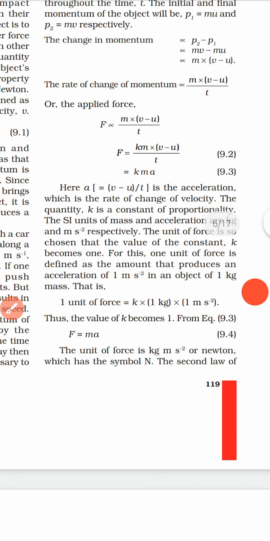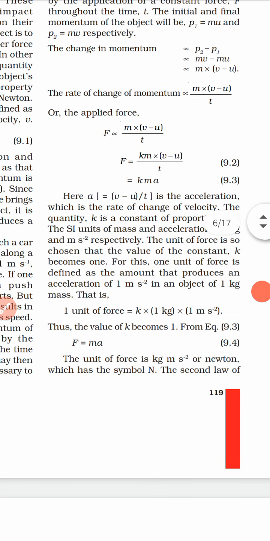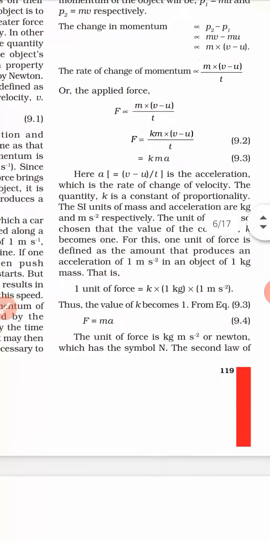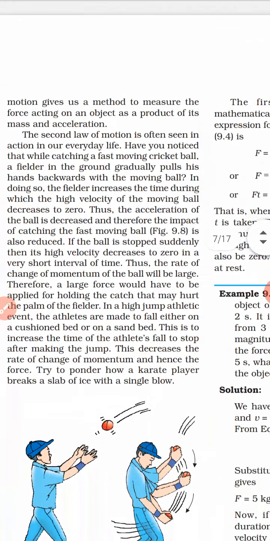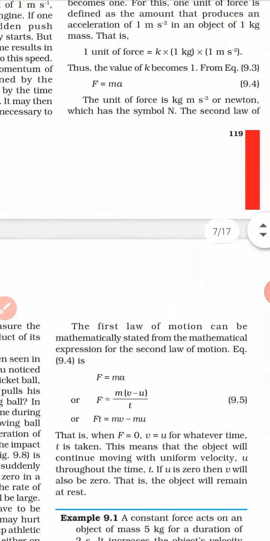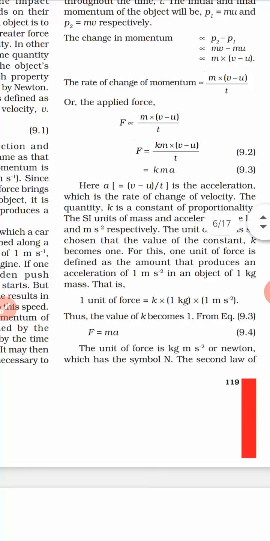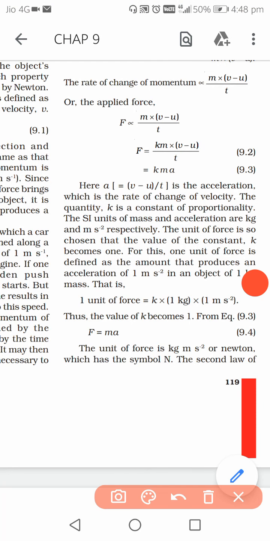An important thing from this part: there may be a question, define 1 Newton force. So how will you state it?